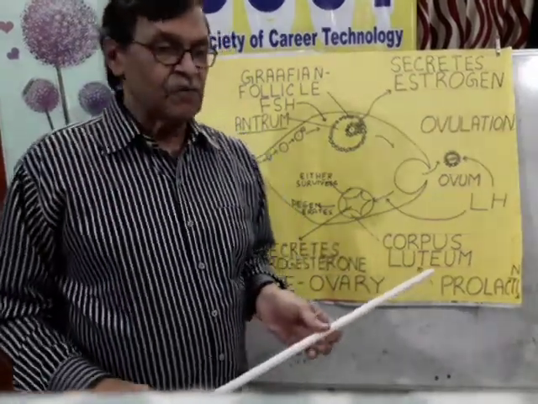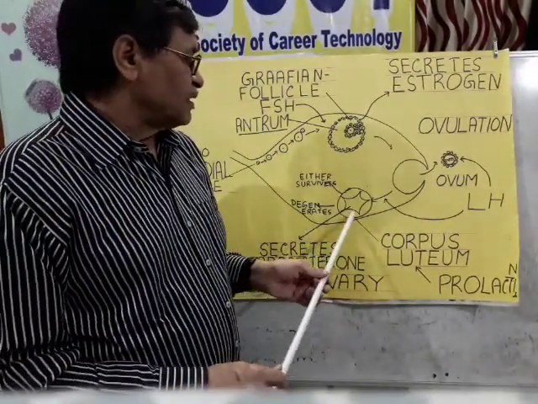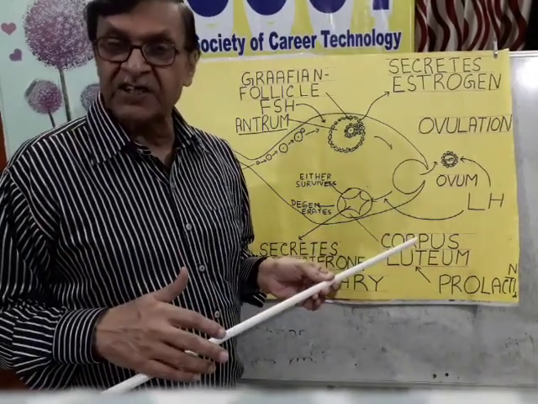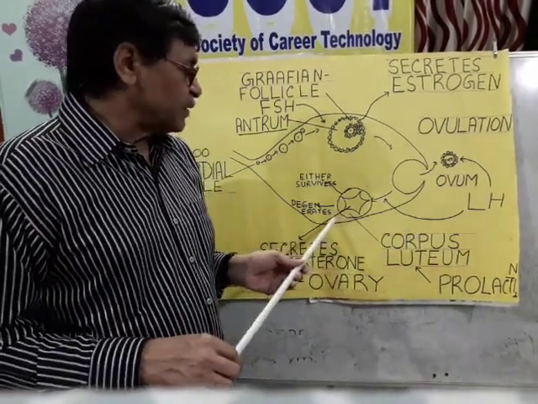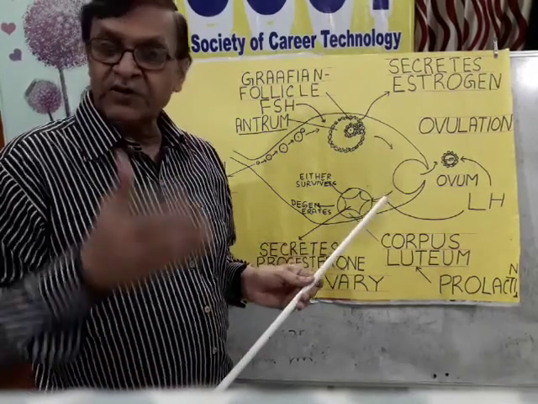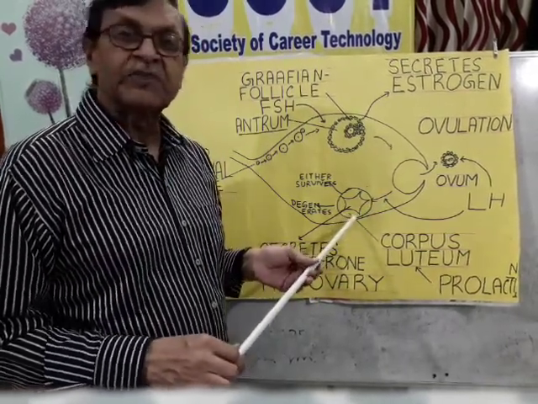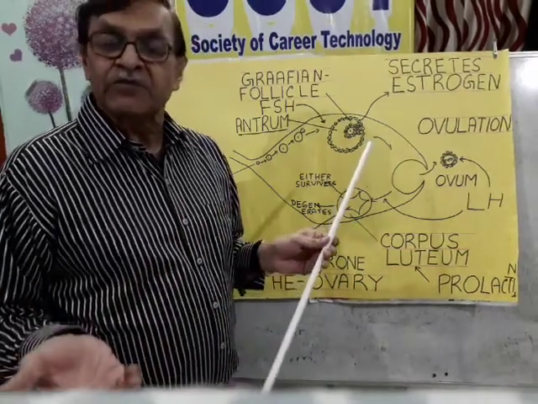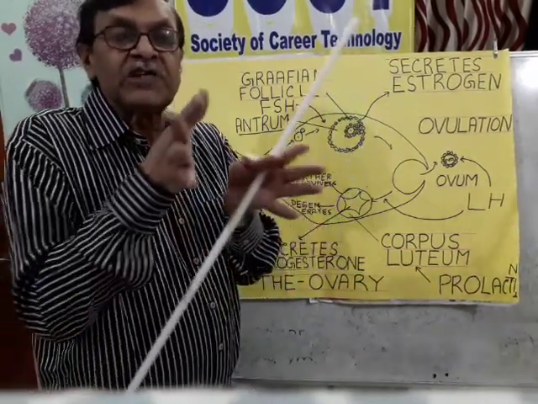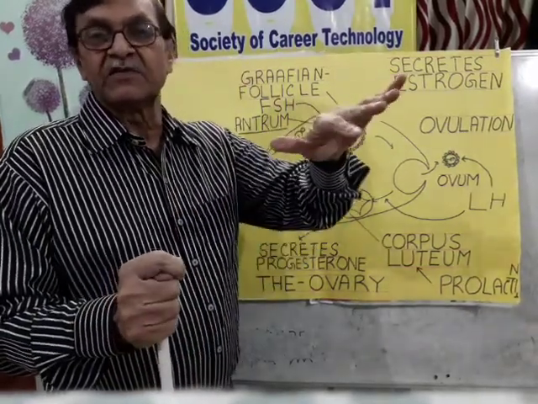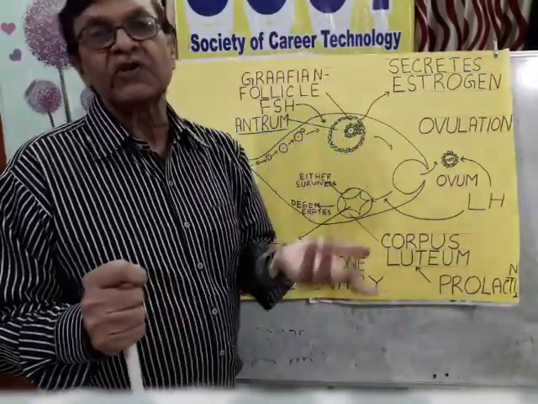Interesting thing is that if there is no fertilization, no blastula stage embryo, that preparation of the uterine epithelium by the stimulation of progesterone of the corpus luteum becomes useless, and the corpus luteum is intimated that this blastula has not come. So what will happen?